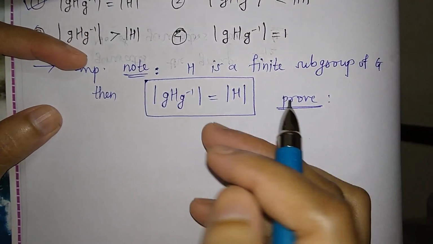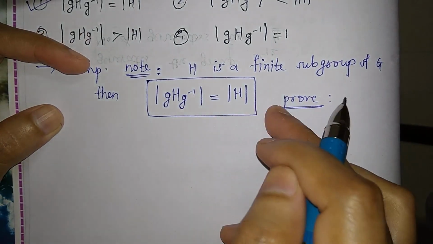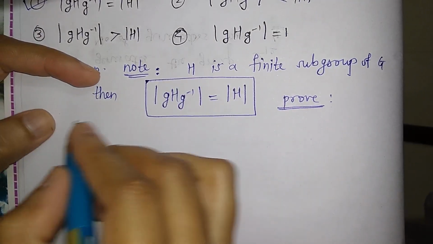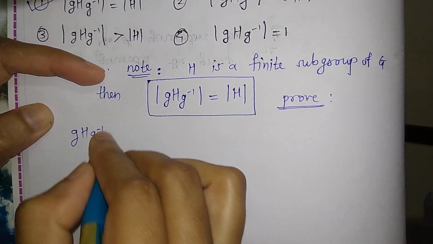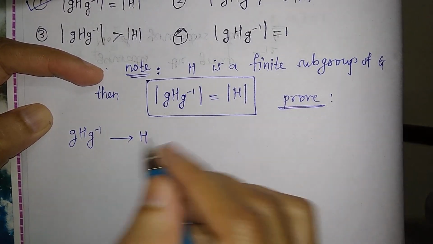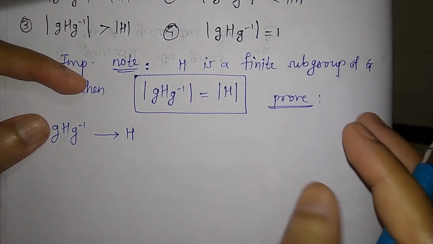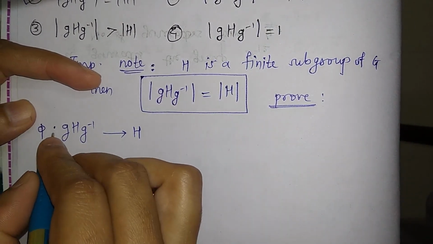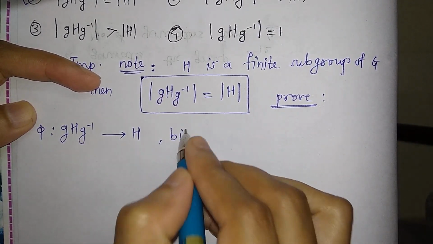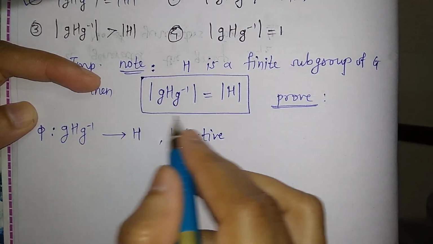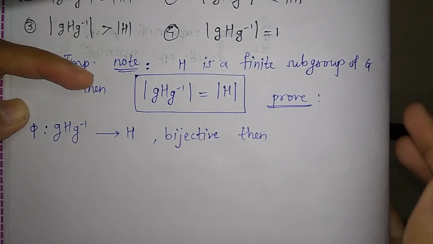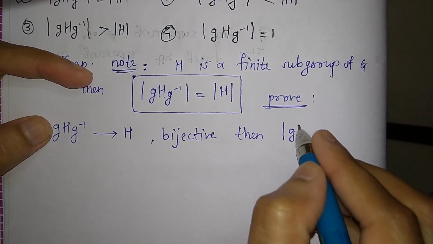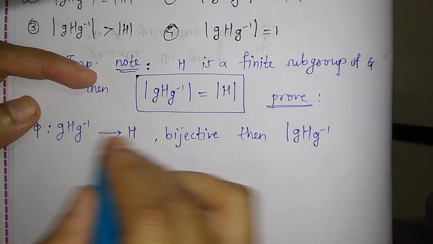So we have to show that the order of gHg inverse is equal to the order of H. So if we define a bijective function between gHg inverse and H, then what will happen? Suppose phi is bijective from gHg inverse to H, then the cardinality will be the same, right? Because it is a bijective function. So let us prove that gHg inverse and H have the same number of elements.